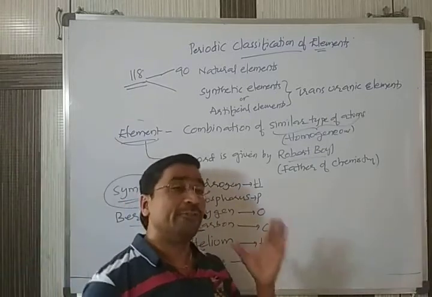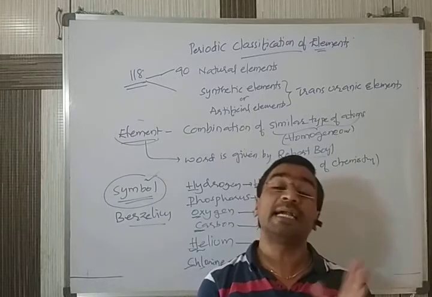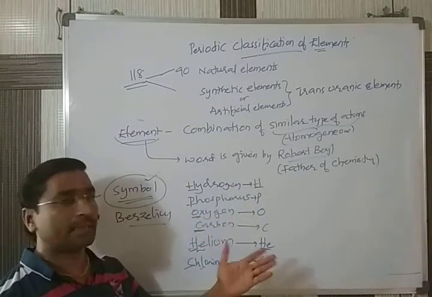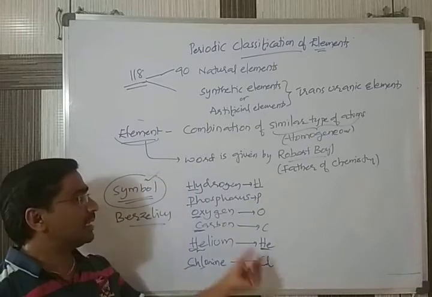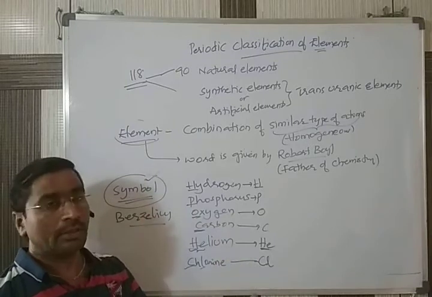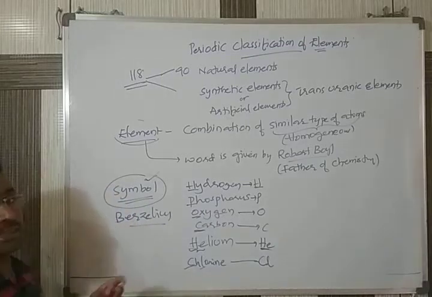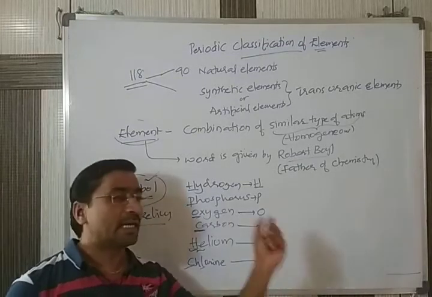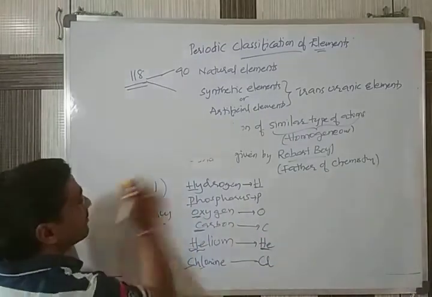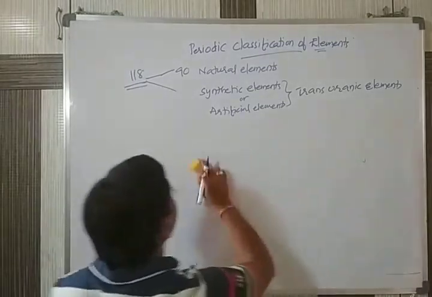But a few of the elements are given symbols from their Latin names. For a few of the discovered elements, the symbolic representation is not given from their regular name, it is given from their Latin name. So let's give a few examples. In some competitive exams, they ask what is the Latin name of some element. So for that, I am giving the list of elements which are called by Latin names.